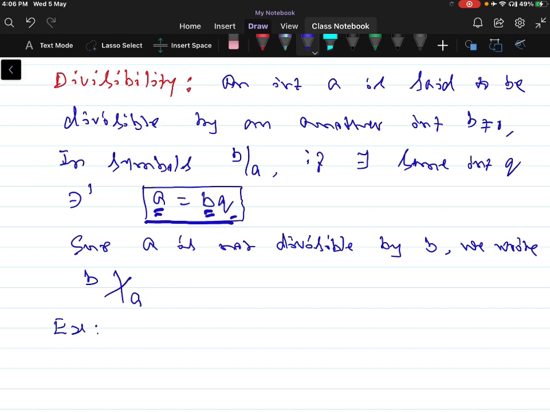For example, division of 35 by 7, this can be written as 35 is equal to 7 into 5. This means 7 divides 35. So let us take another example.